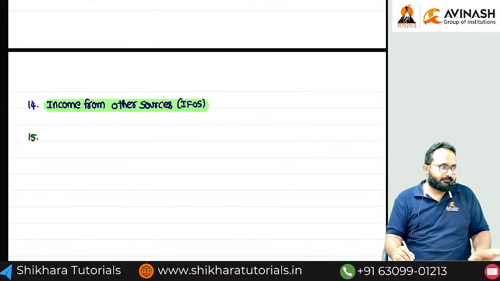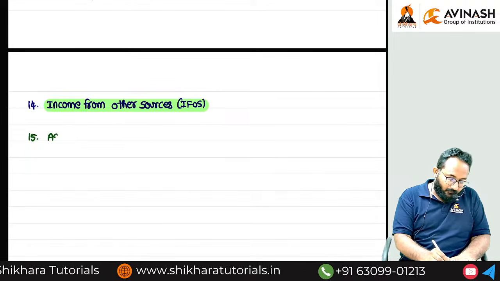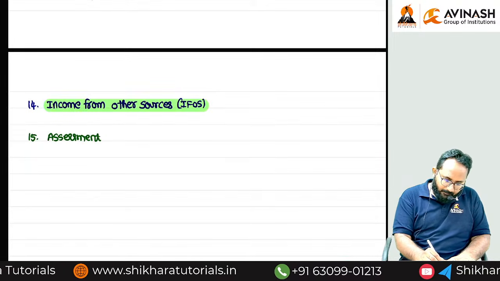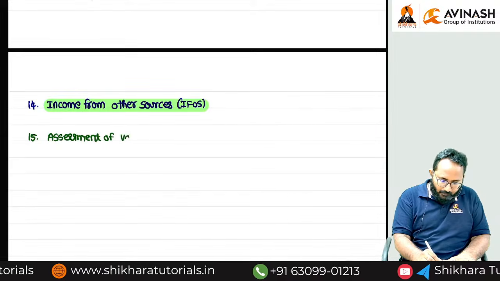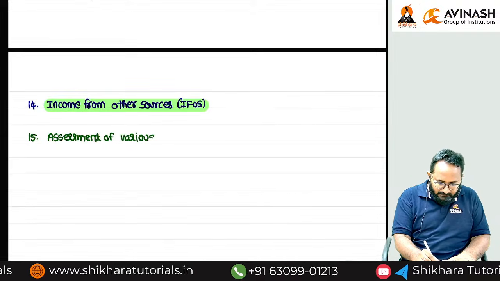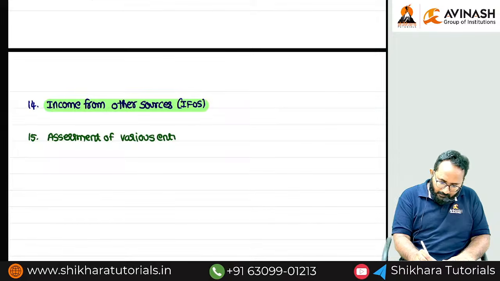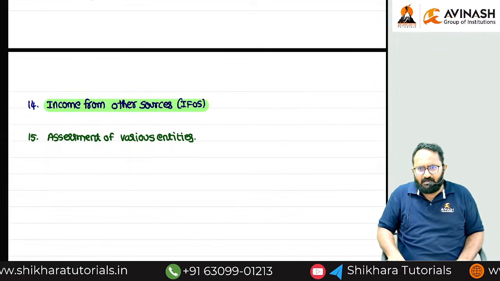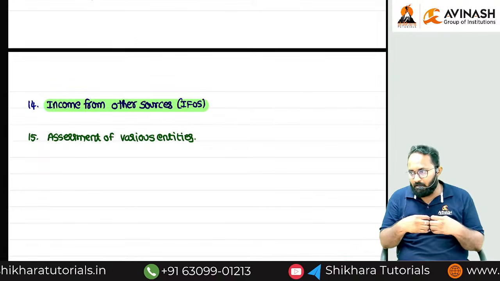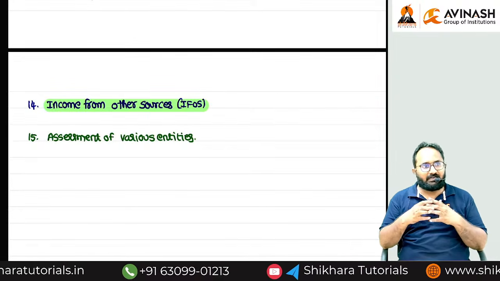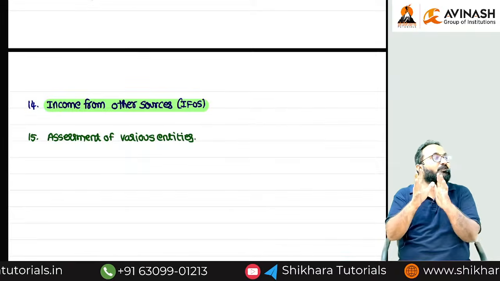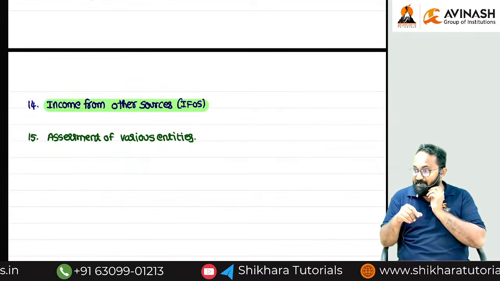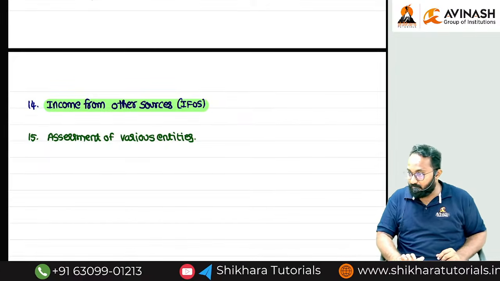15th one. Assessment of various entities. What is the chapter name, ma? Assessment of various entities. Tell me. In your intermediate level, maybe we are discussing the total income problems relating to individual only, right? Total income of individual and tax liability of individual.